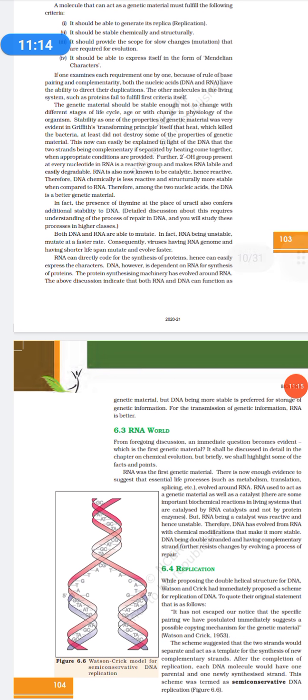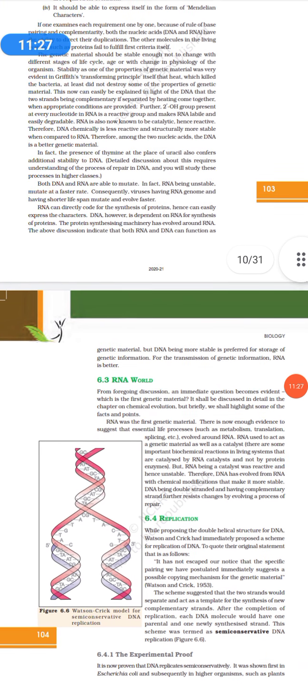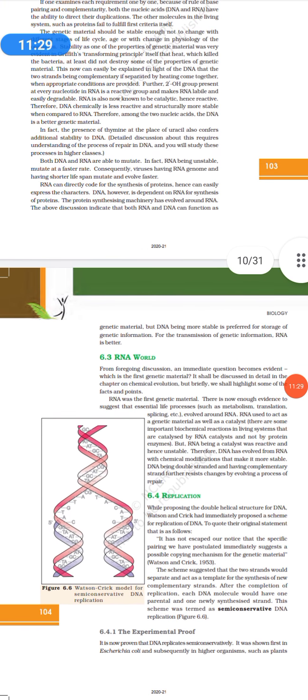Then both DNA and RNA are able to mutate. In fact, RNA, being unstable, mutates at a much faster rate. And RNA can directly code for protein, hence can easily express its characters. DNA depends on RNA for the synthesis of protein.